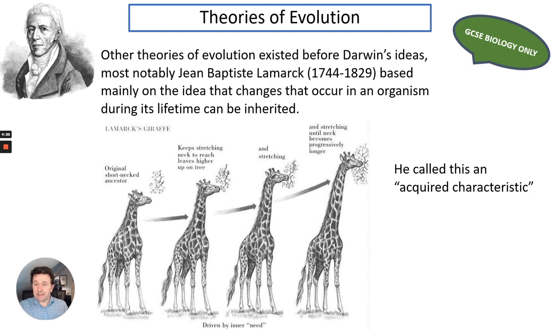And he mainly based his ideas on the notion that changes that occur in an organism during its lifetime can be inherited by its offspring. So he called this what we call an acquired characteristic. So he used the idea of a giraffe, and he said that the original short-necked ancestor would have to stretch their necks to get higher up on the tree to get the food. Now, he suggested that that stretching caused the neck to get longer over many different generations. However, his theories were discredited through experimentation.